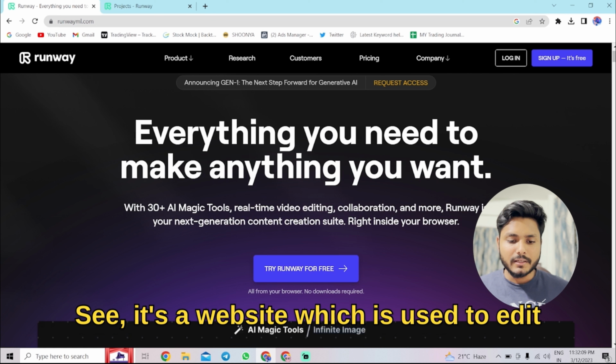AI. The term AI, artificial intelligence, you must have heard about over the internet, in the newspaper, or on Twitter, or in any social media. But the term AI consists of many new things which can impact people's lives in the current generation and in future generations also. And you must have heard about ChatGPT and seen tons of videos about ChatGPT, but don't worry. I will not talk about ChatGPT in this video.